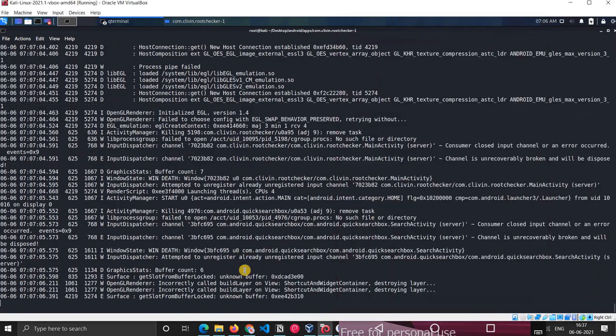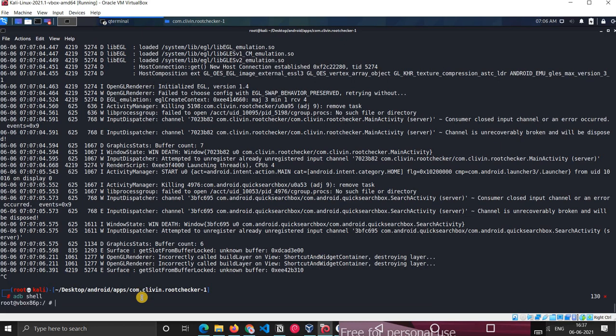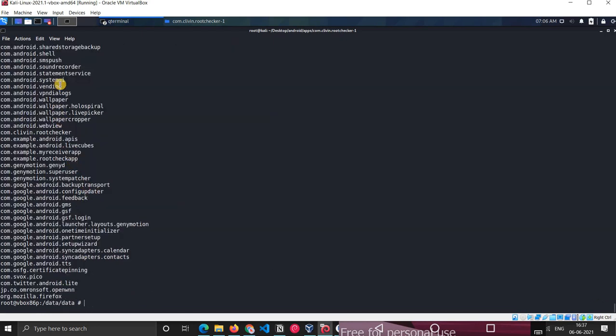So you can even do adb logcat, and then grep for the particular application package name. Let me show you quickly what I can do. adb shell, cd data. Now from here we'll know the package name.